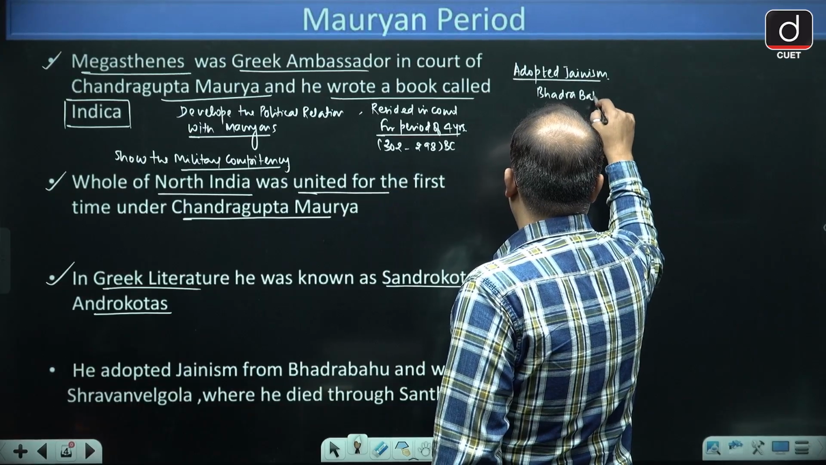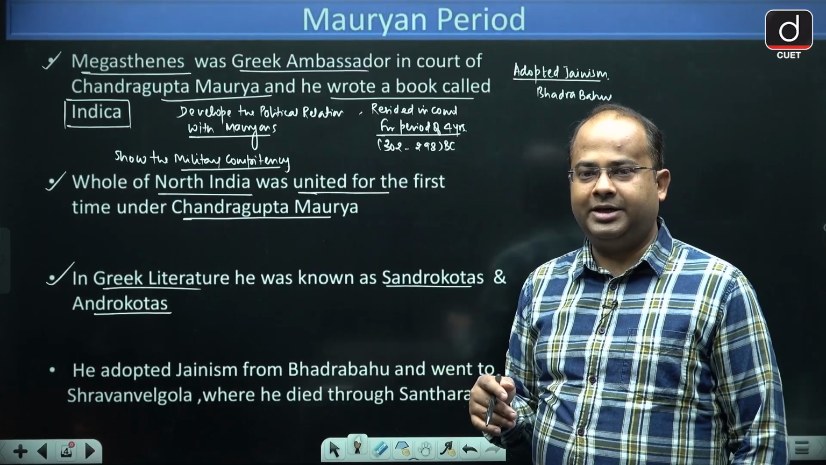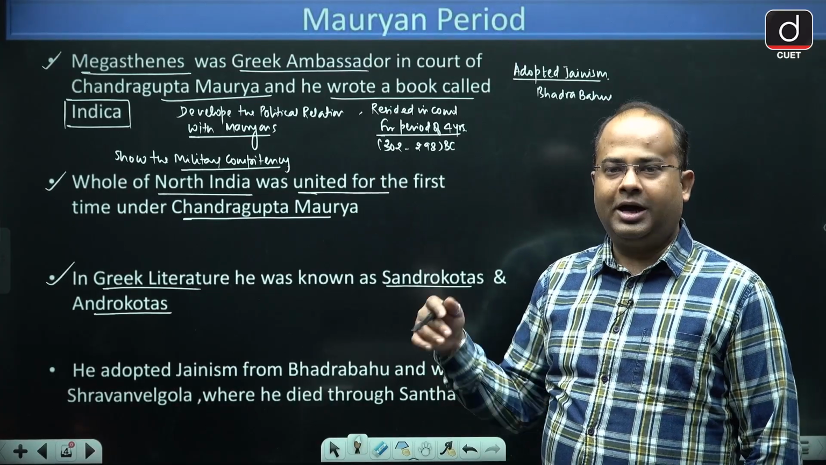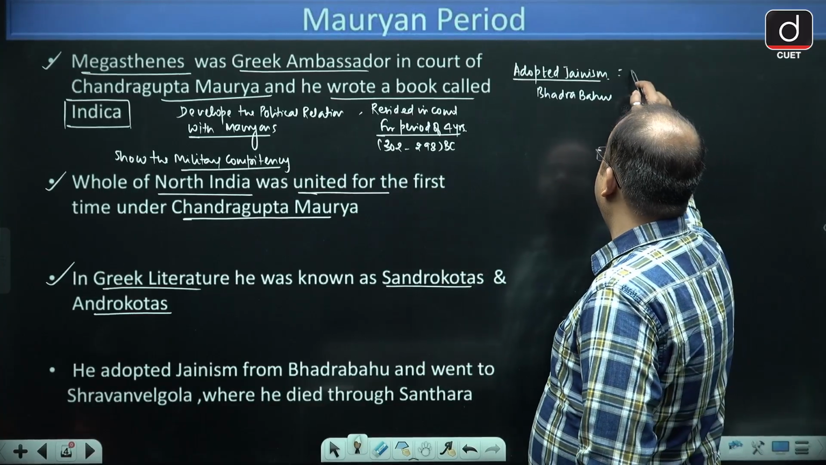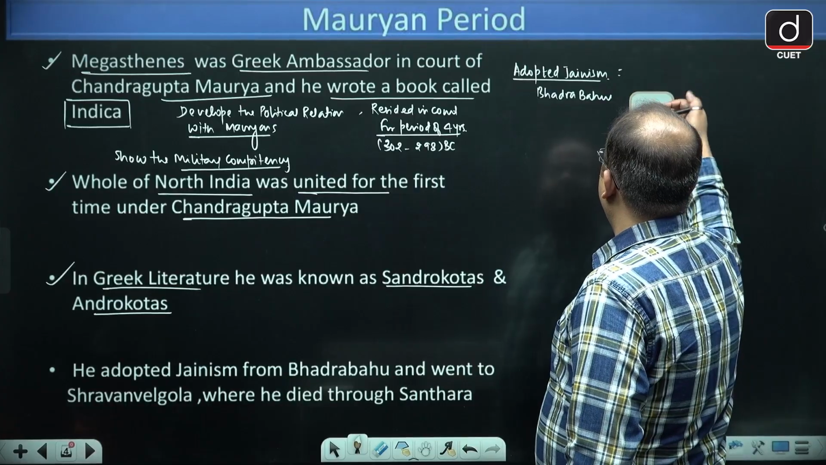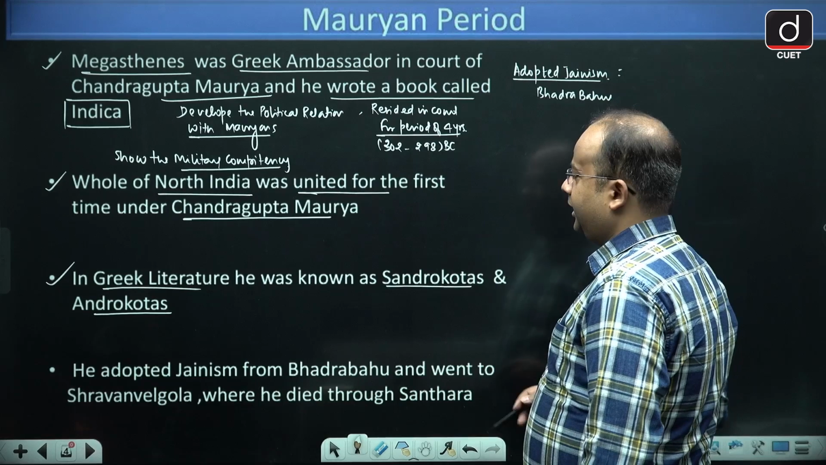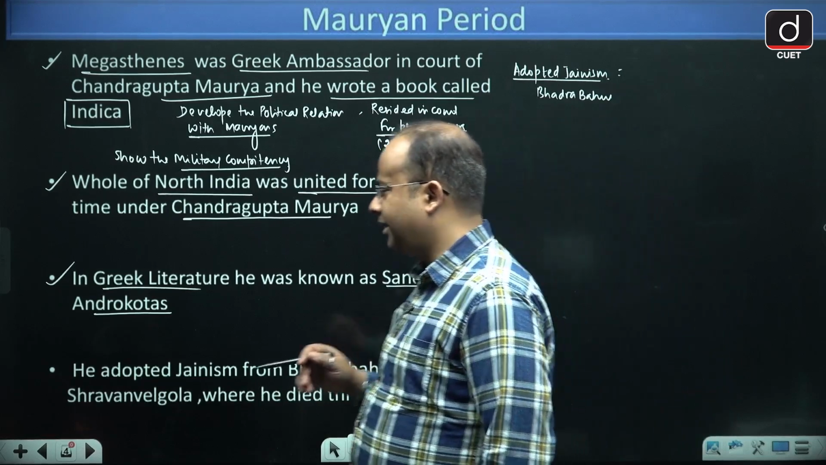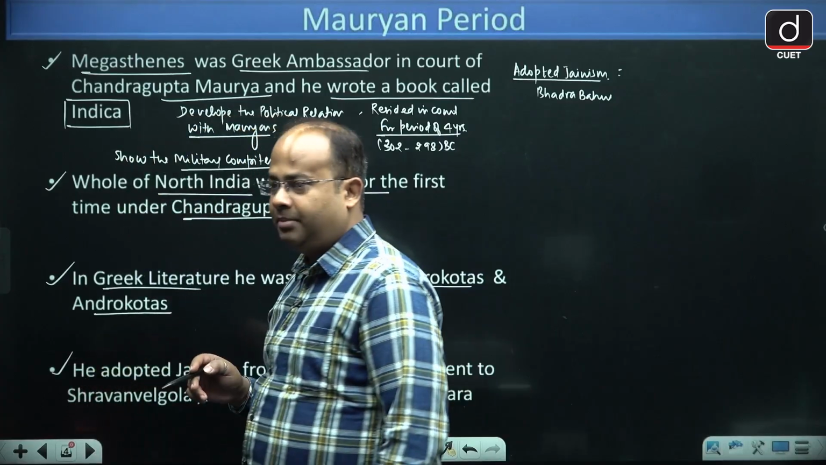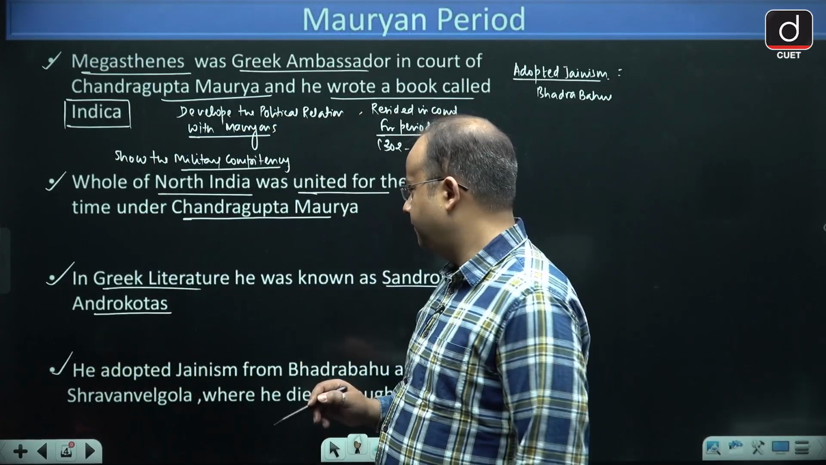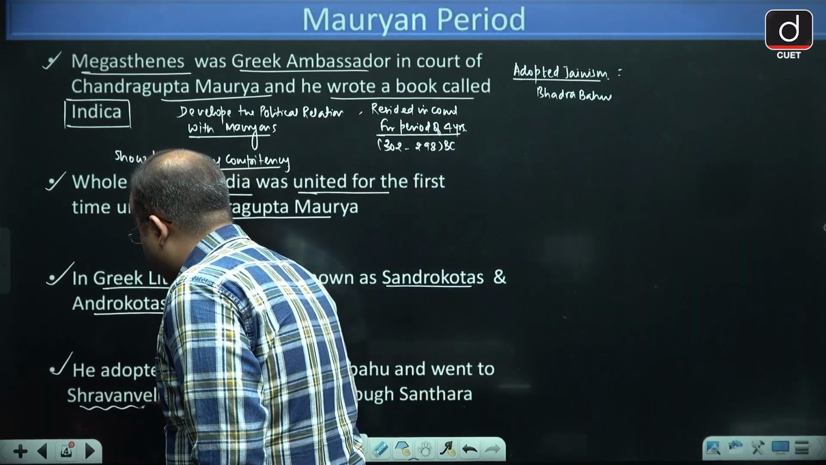And about Bhadrabahu, I have told you in the topic of Buddhism and Jainism that he was a Jain Muni and he went to Shravanbelgola. So it is said that around 298 BC, Chandragupta adopted Jainism from Bhadrabahu, and with him he went to Shravanbelgola. And Shravanbelgola, guys, where is it?